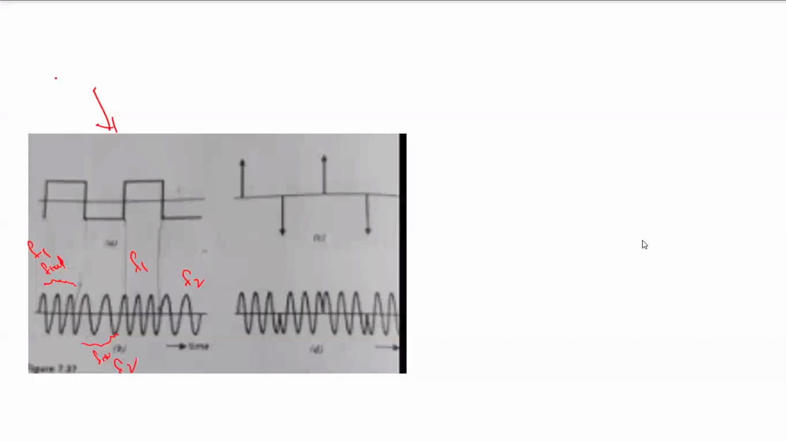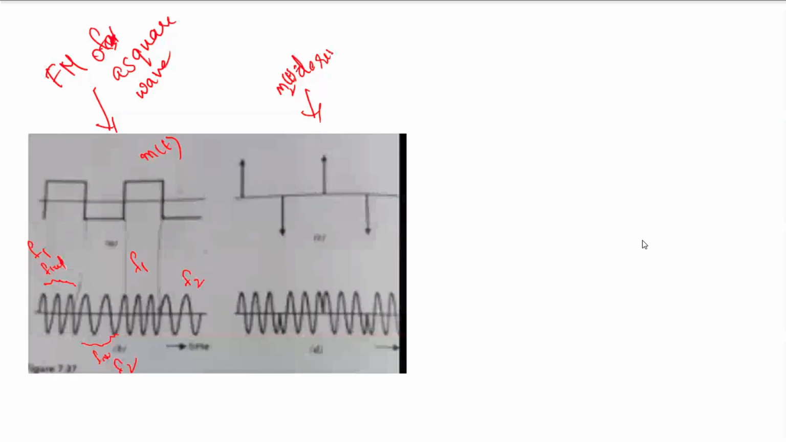So this is the FM for a square wave. And what is this, by the way? Any idea? That's the differential of this one, a derivative of this one. If this is m1t, this is the derivative m2t, which is equal to the derivative of m1t.